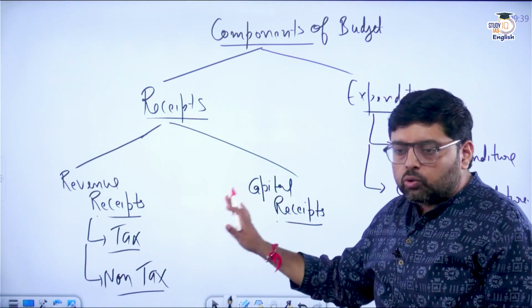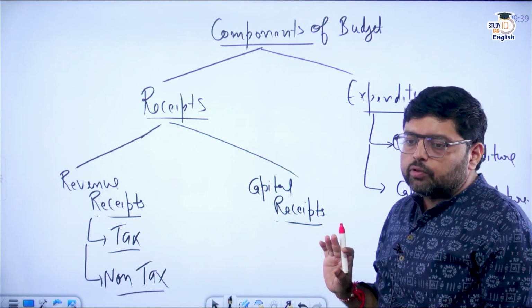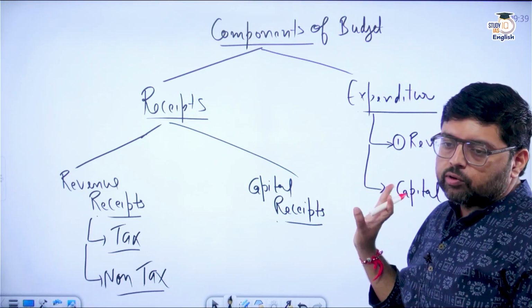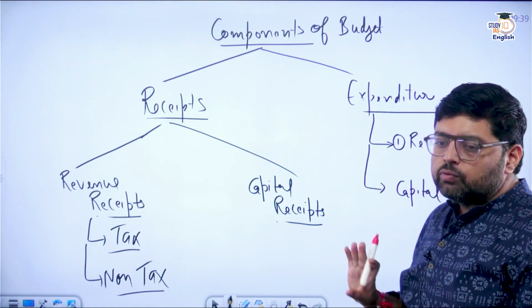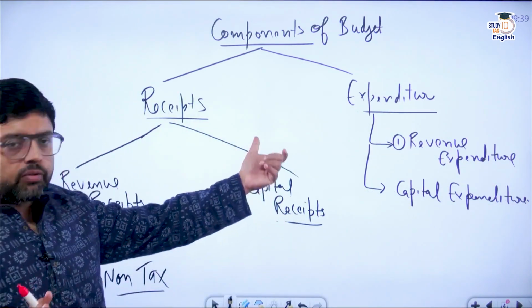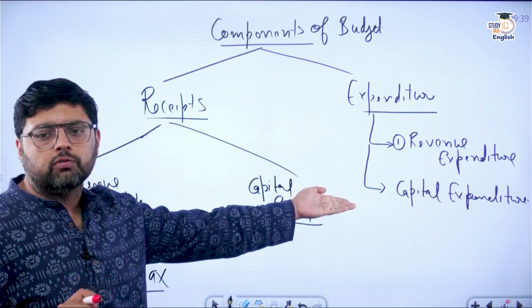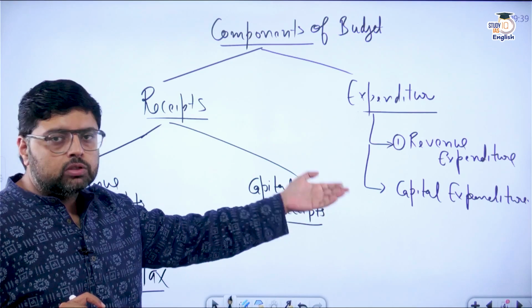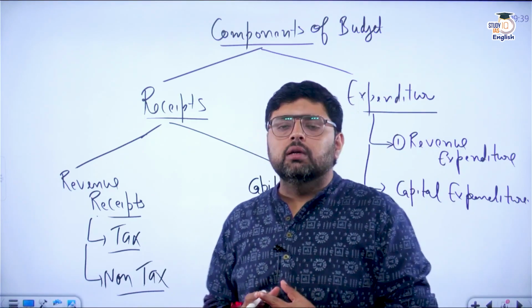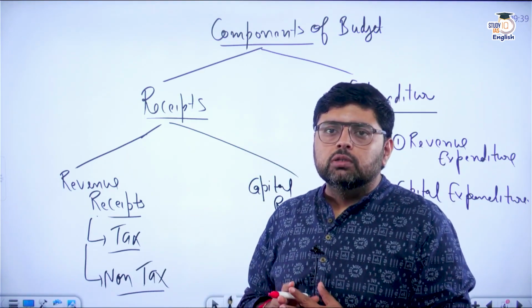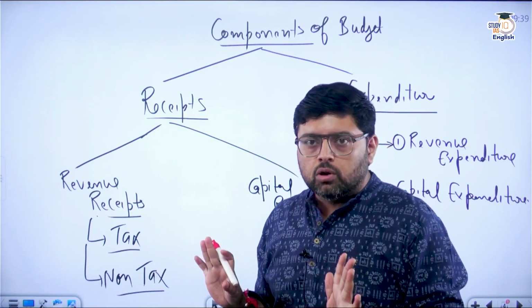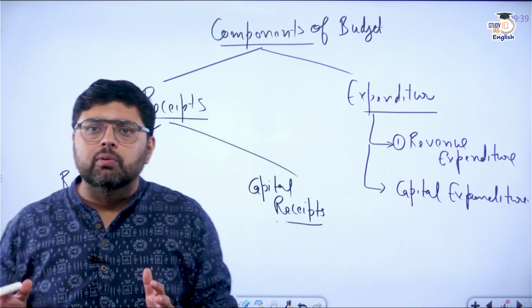The question that can come from this topic is, for example, they used to ask which of the following is or are part of revenue receipt. Similarly, they can ask which of the following is or are part of capital receipt, revenue expenditure, or capital expenditure. You can see the previous year questions, as well as many model questions, with the same type of question. If you remember this diagram, you can easily answer such questions. Although in future we'll talk about deficits also.